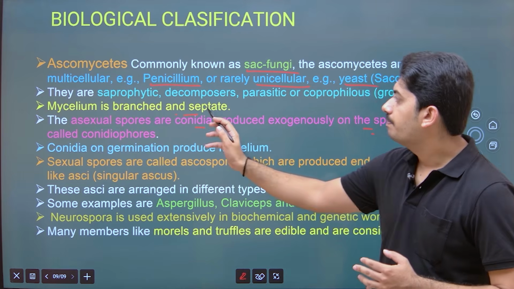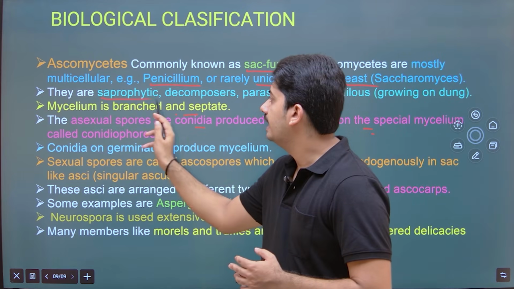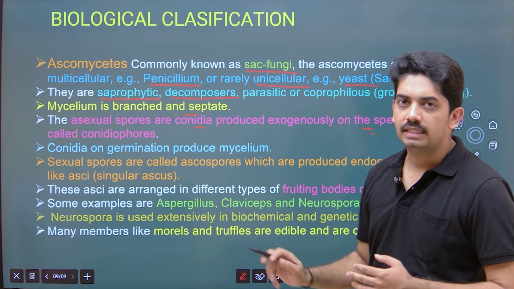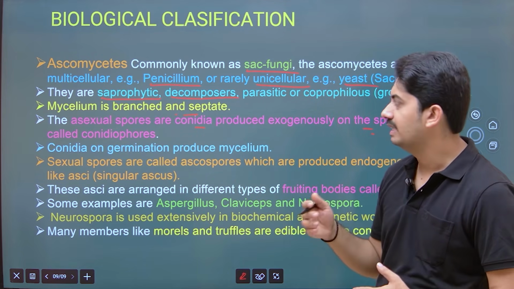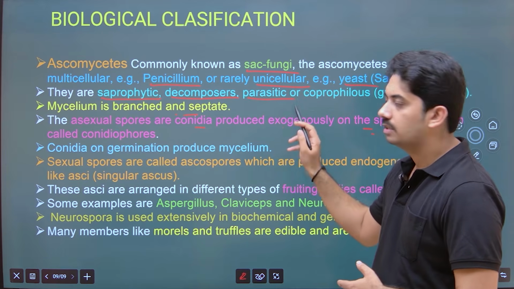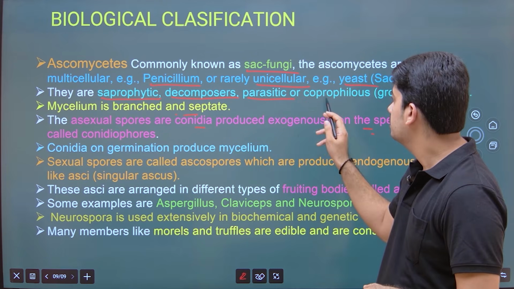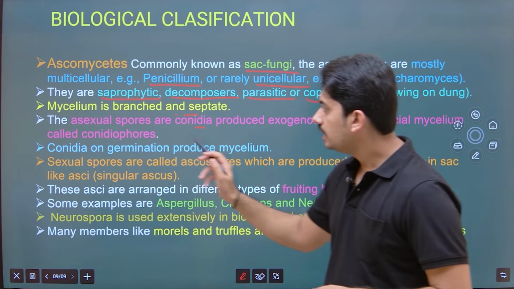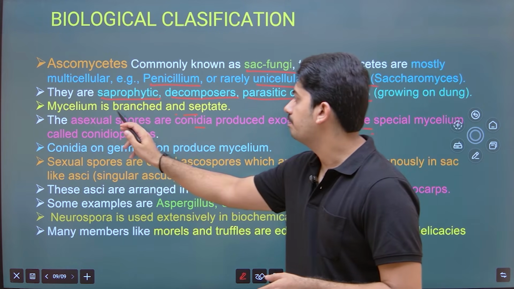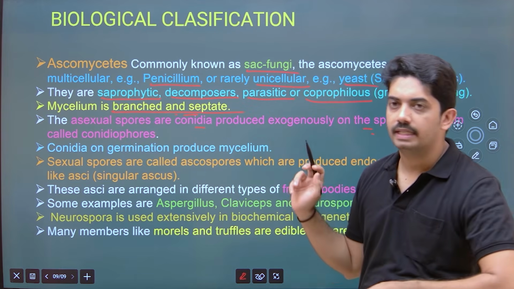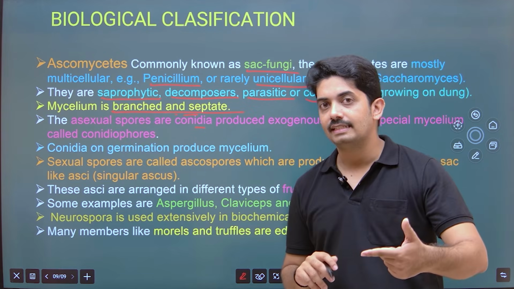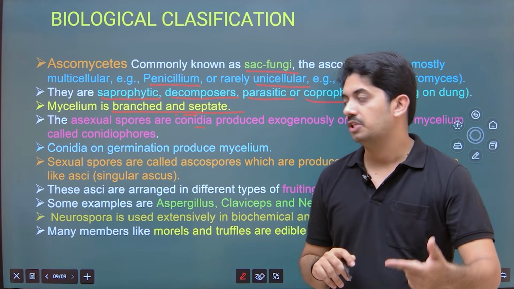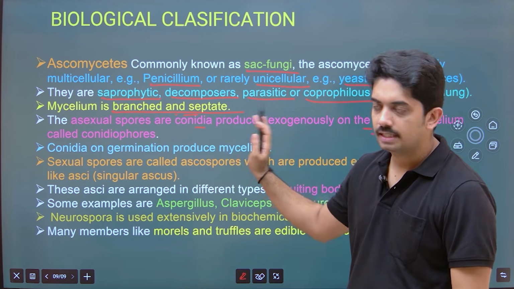They are saprophytic, meaning growing on dead and decaying material. Decomposers, meaning they help in recycling of minerals. Parasitic, growing on other organisms. Coprophilous, growing on dung. And mycelium is branched and septate, a very important character. In Phycomycetes it is aseptate and coenocytic, but here it is branched and septate.